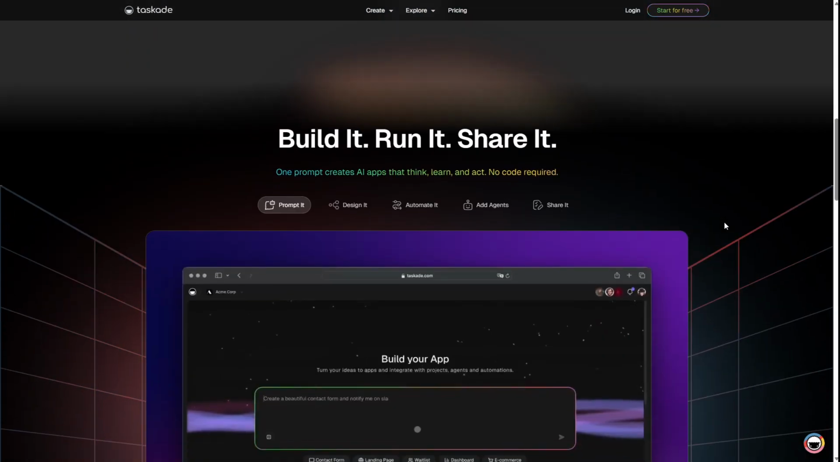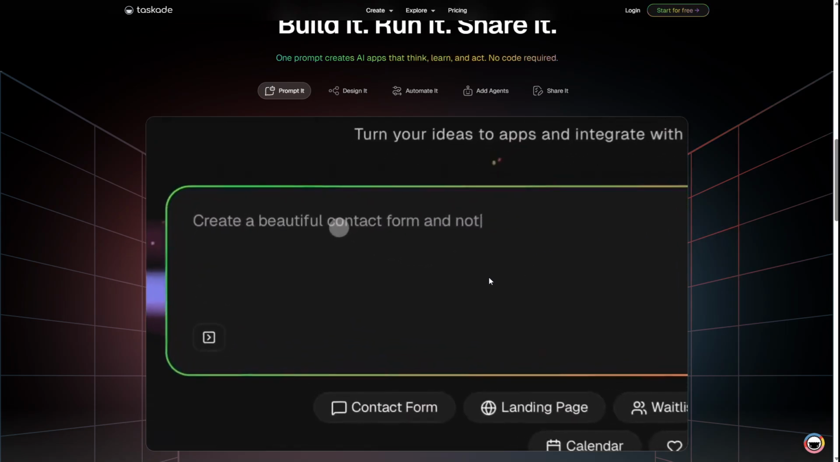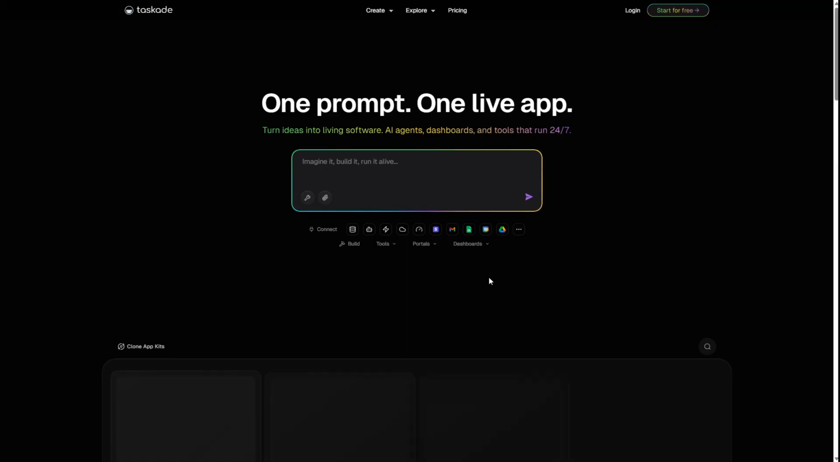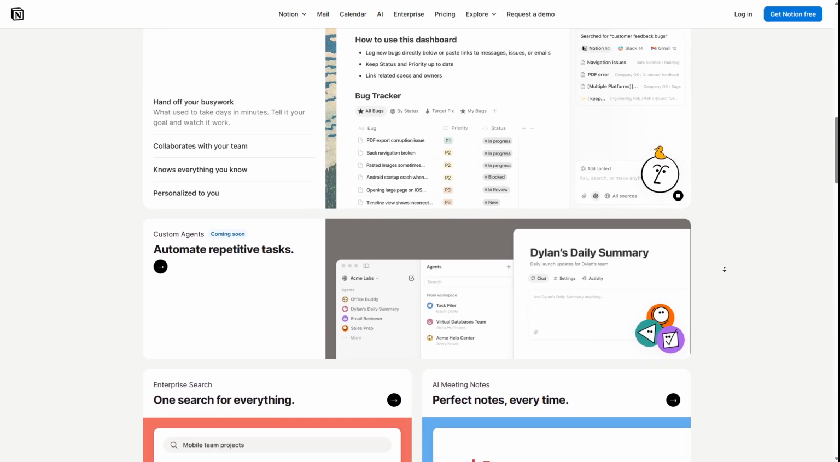Collaboration is another big difference. Notion is amazing for shared documents and team knowledge bases. Taskade is better when you need fast, real-time teamwork, like brainstorming or outlining ideas together on the spot.